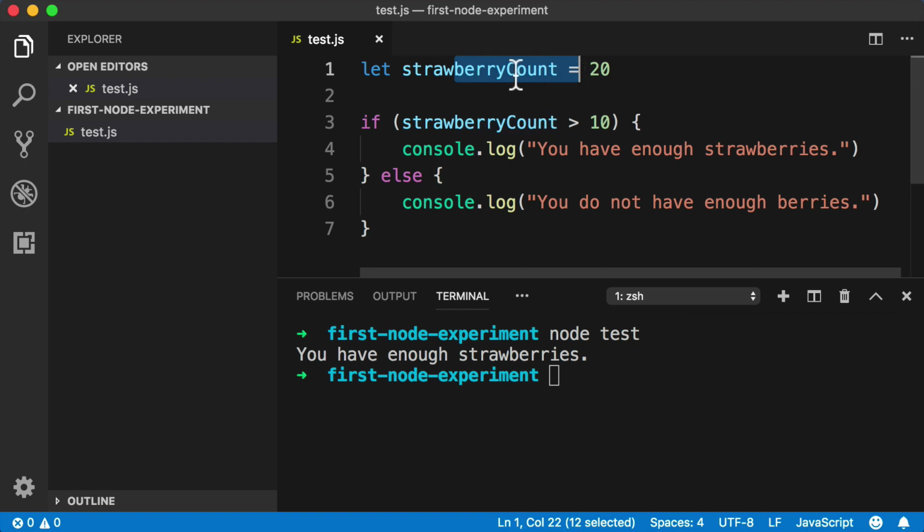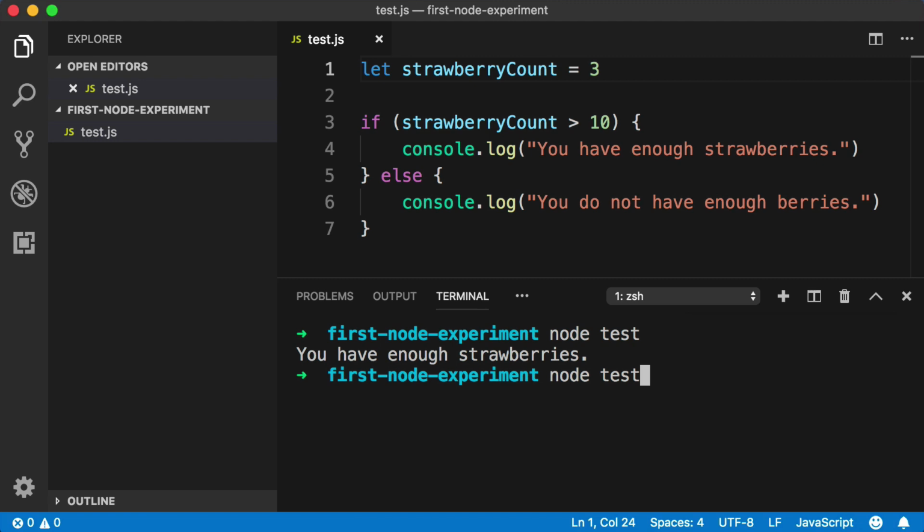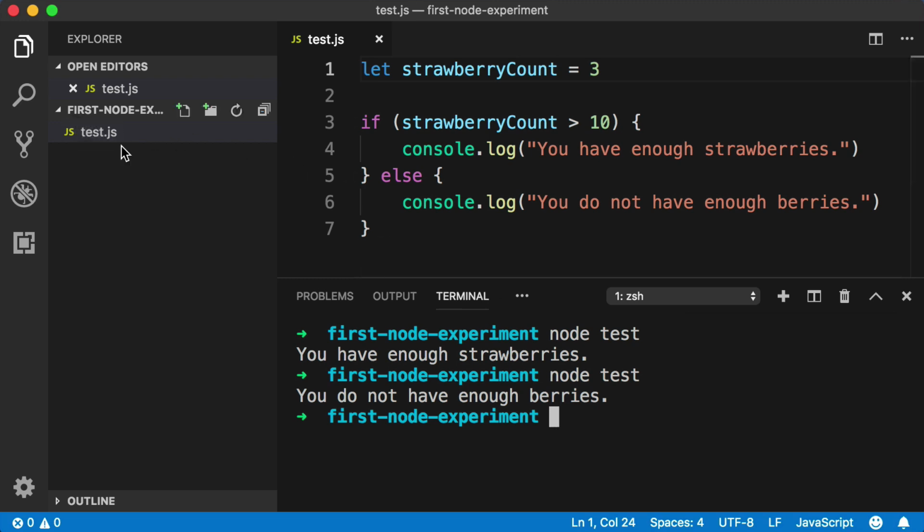And if we come up to our JavaScript code and change the strawberryCount to something really small like 3, and I save the file, and then I come down here and run that code again. So I say node test, you do not have enough berries. And again, if you named your file something different than test.js, you would not say node test. For example, if you named your file pizza.js, then in the command line, you would write node space pizza. Really, all we are doing is passing our file into Node. We're just saying, hey, Node, execute our file.